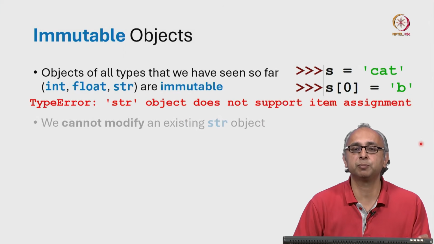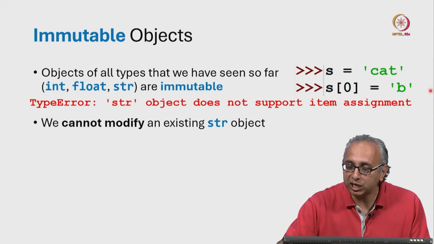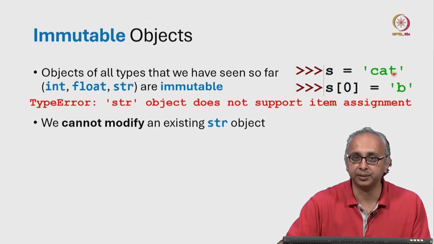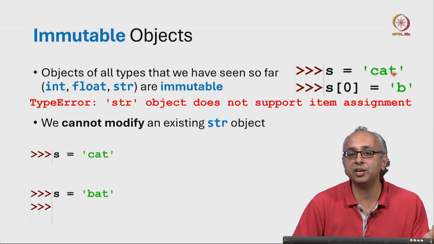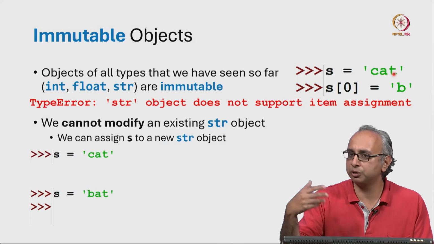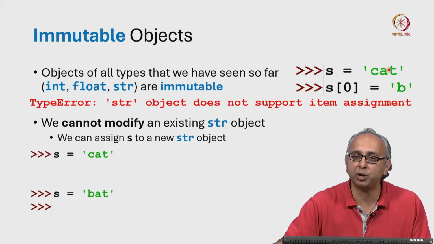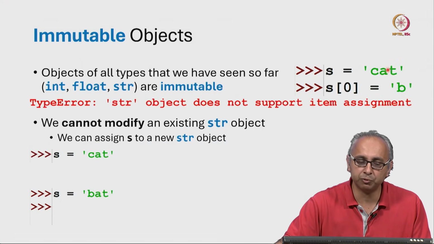So for immutable objects like strings, we cannot modify the actual string object. We can, of course, change the variable s from "cat" to "bat". This will not produce an error. We can assign s to a different string object, but the string object itself cannot be modified. Let me convince you of this.